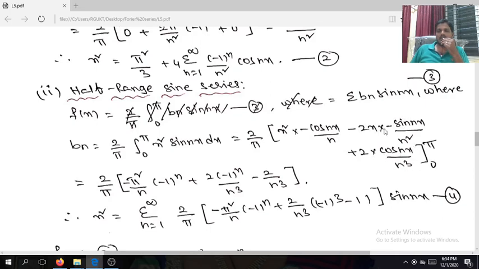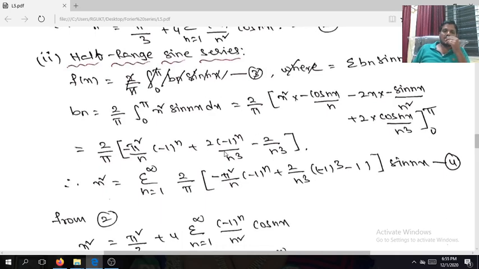This vanishes directly. Next, here it is 0. If you go for the upper limit, it is pi square into minus cos n pi, where cos n pi is minus 1 to the power of n. If you go for the lower limit, 0 square is 0, and 0 into anything is 0. This already vanishes. Next, for the upper limit, 2 into cos n pi is minus 1 to the power of n divided by n cube. Next, 2 into cos 0 is 1, so 2 divided by n cube.